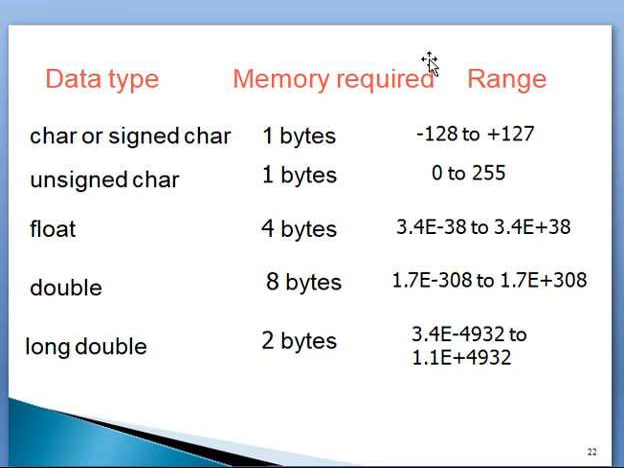Float requires 4 bytes. The range is 3 point something, an exponential number. Double, 8 bytes. Long double, 10 bytes. This is the thing.